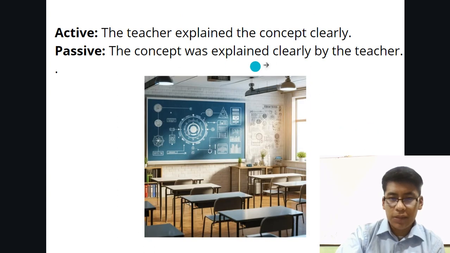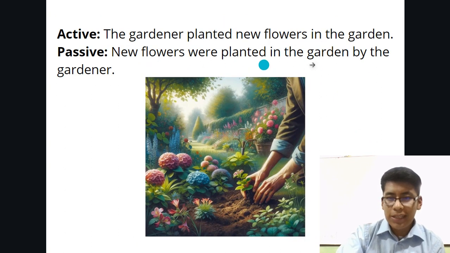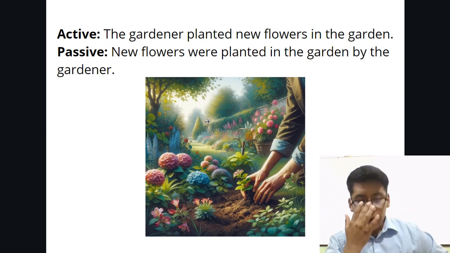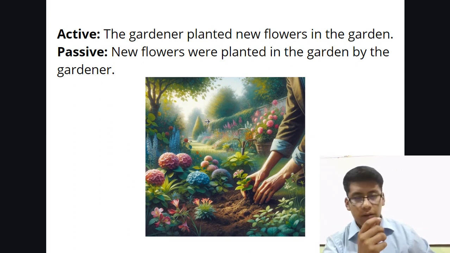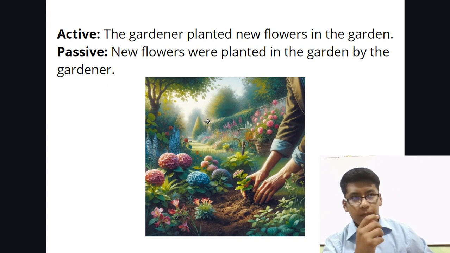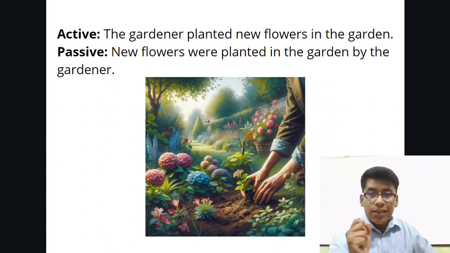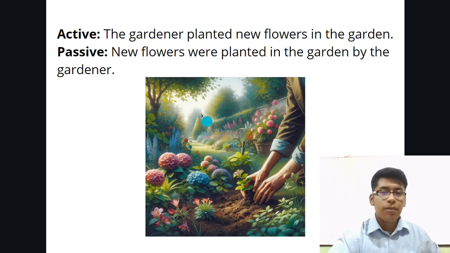The concept was explained clearly by the teacher. The assignments were submitted on time. The flowers were planted in the garden by the gardener. Let's see one example with an irregular verb. For example, my dogs were seen by my brother. My dogs were seen by my brother.